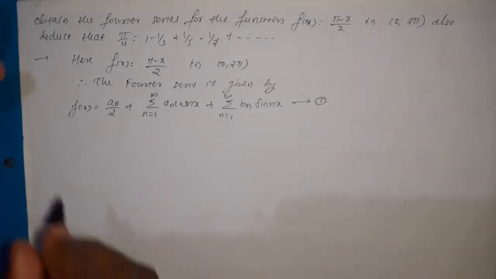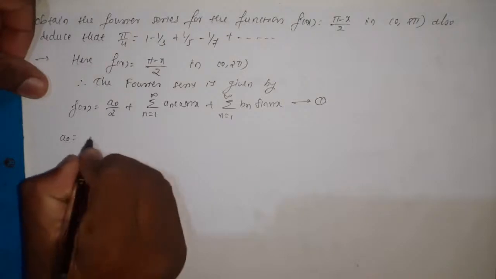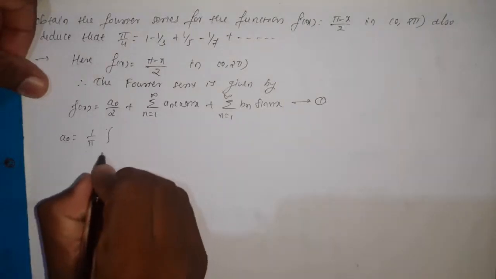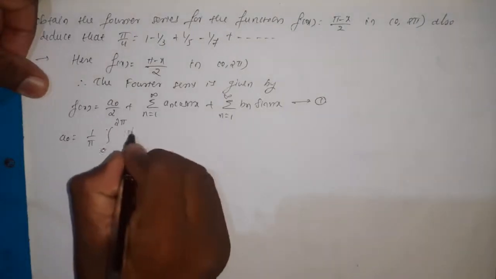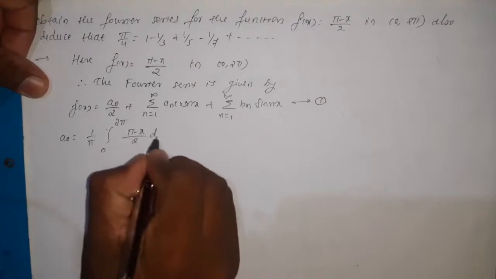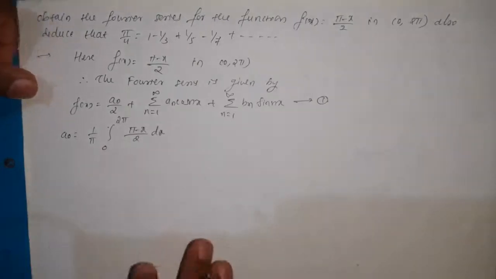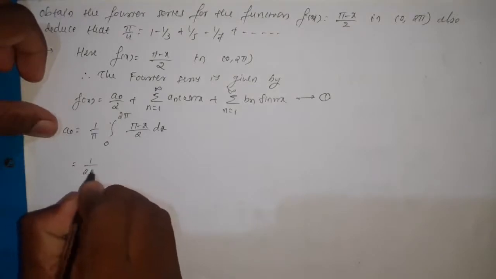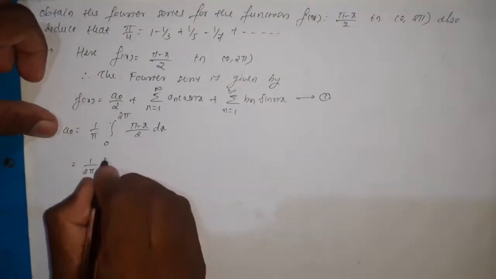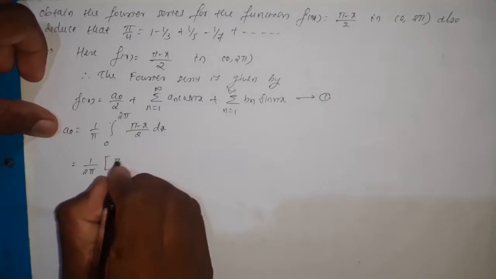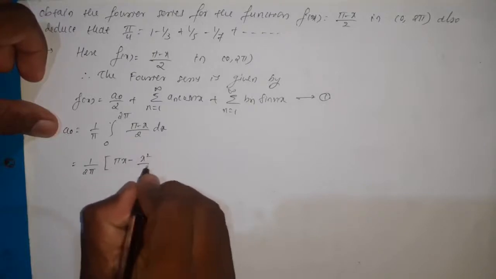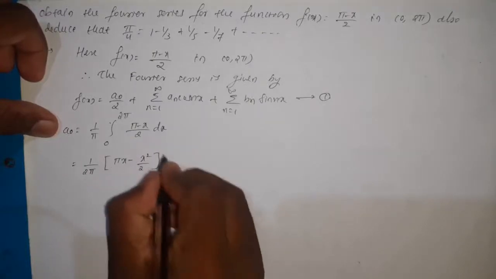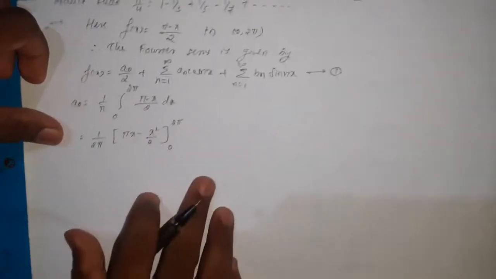Now here we know that a0 equal to 1 by pi integration over 0 to 2 pi of pi minus x by 2 dx, means f of x dx. So therefore 1 divided by 2 pi, because 2 is constant, and integration of this one is pi x minus x square by 2 from 0 to 2 pi.